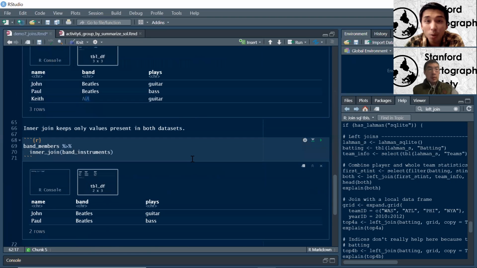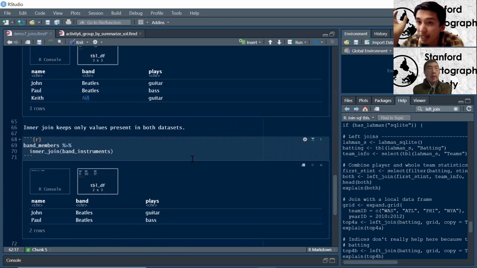Inner join keeps only the values present in both cases. So if you think about that Venn diagram, it's just the area in the center, the overlapping area. So in this case, we have John and Paul who exist in both of them, but both Keith and Mick are taken out. So basically only keep those unique variables that are present in both data sets.